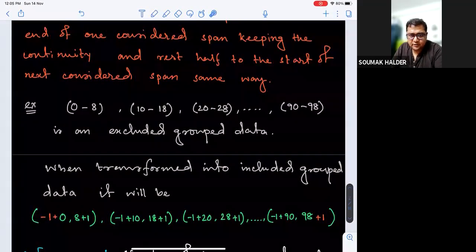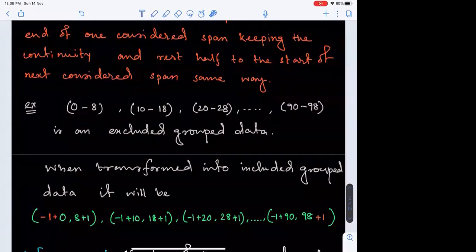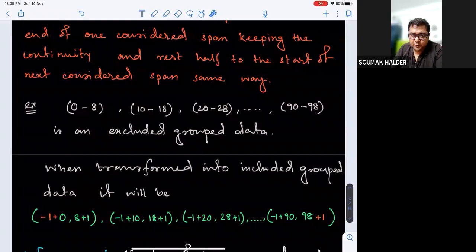Is it clear? Sir, could you please scroll just a little bit this way? Yeah. So the statements are clear. The processes and the statements, are they clear? Yes, sir.